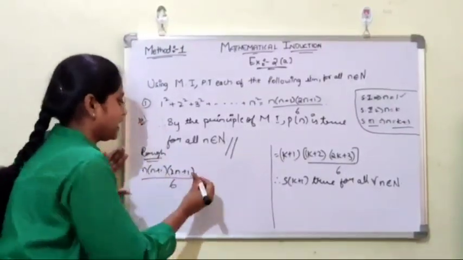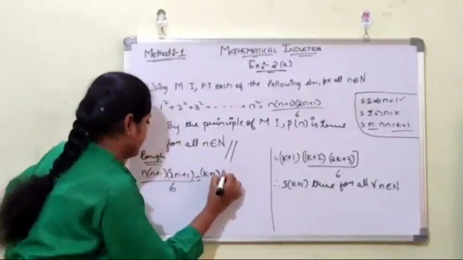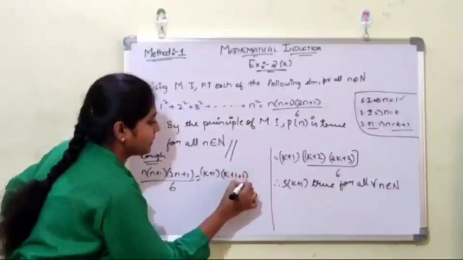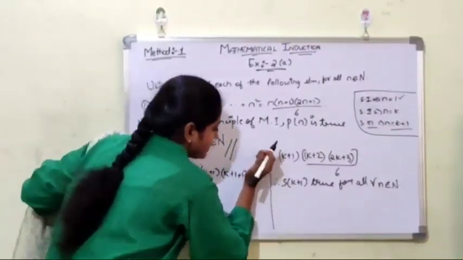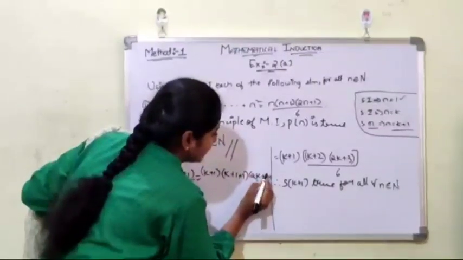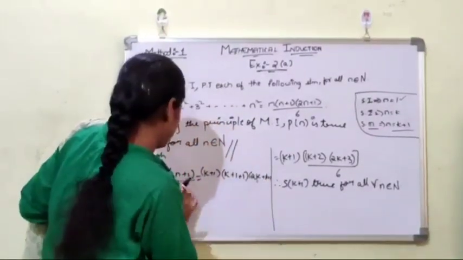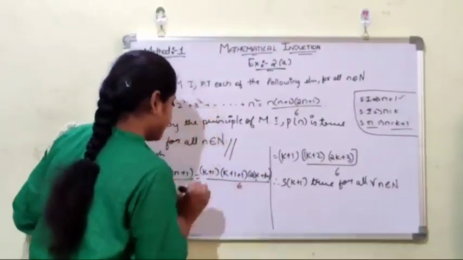So we have to place k plus 1 here: k plus 1 into k plus 1 plus 1 into 2k plus 1 plus 1, divided by 6.